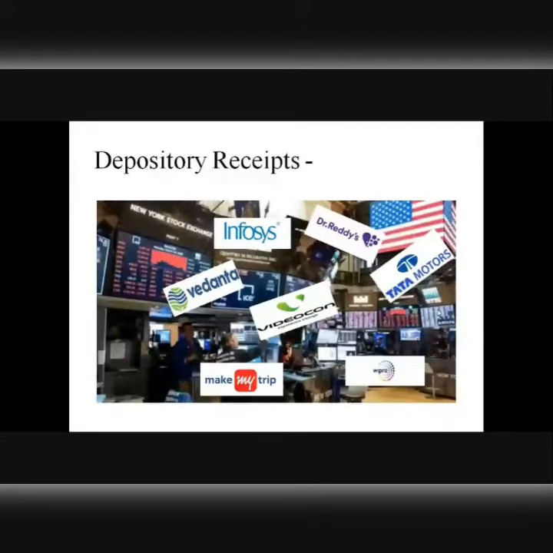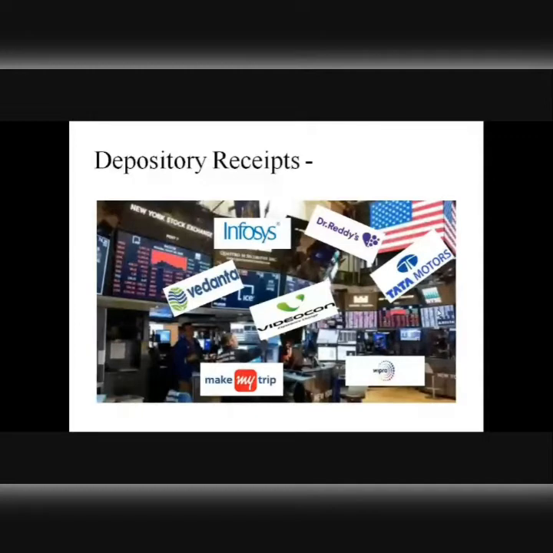As far as listing of shares by a company in its domestic country is concerned, things can be, to some extent, very simple and easily understandable, right? Listing abroad actually involves complying with the regulations of another country, when a company wants its shares to be listed on a stock exchange operating in that country. Now, the answer to this question, how can a company that is incorporated and run in a country like India issue and list shares in the US, is that it can do so by issuing DRs or depository receipts.